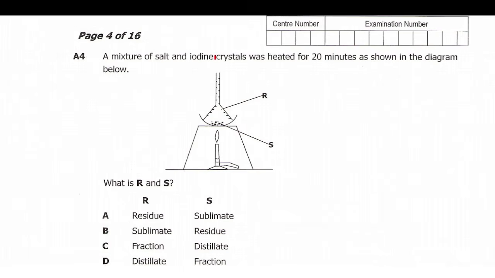So there was some residue in the iodine crystal, a mix of salt and iodine crystal. So what remains, we can call it a residue. So we can say R is sublimate, and S is residue. Yeah, so our answer here should be B. So let's go to question number 5.